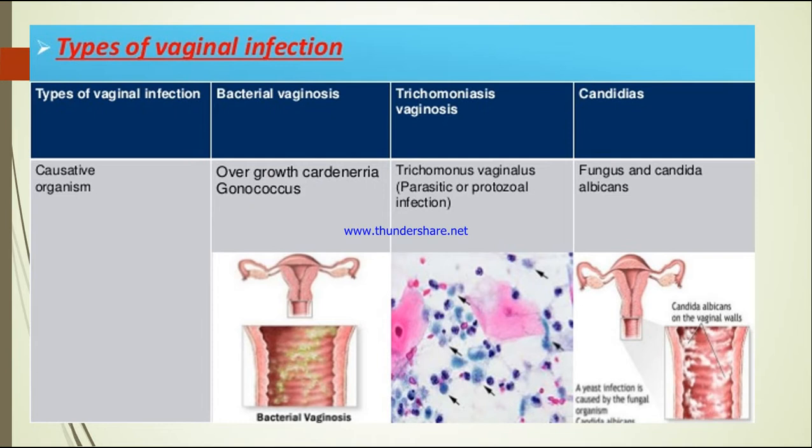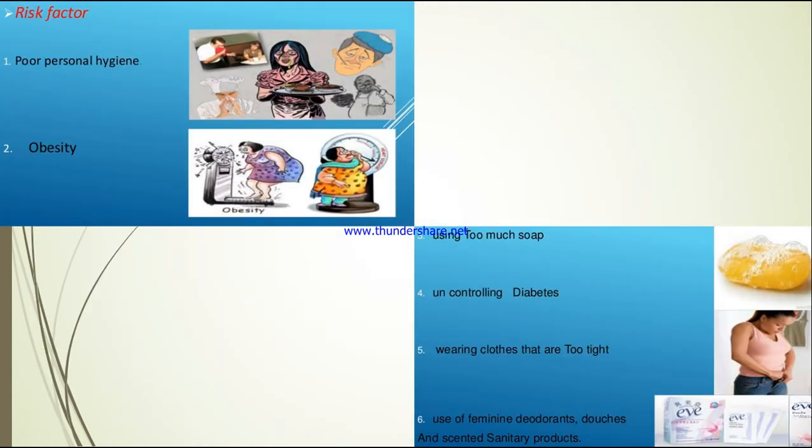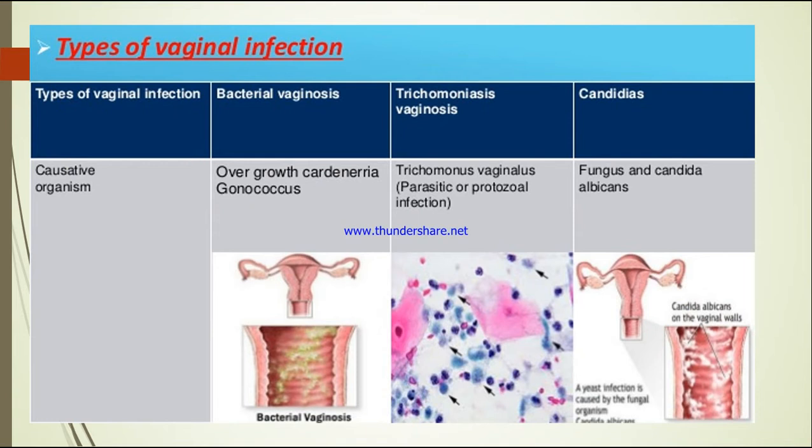And the third type of vaginal infection is candidiasis infection. Okay, so the main organism is the fungus, and the name is Candida albicans. Okay, so Candida albicans is the fungi. So it causes the vaginal candidiasis. So these are the three types of vaginal infection.